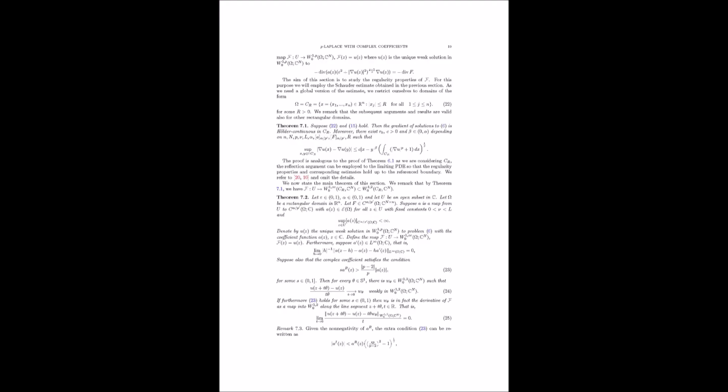Okay, and lemma 4.3 bounds the magnitude of the difference of the operators. It says there's another positive constant c sub 2, maybe depending on p, such that the magnitude of the quantity epsilon squared plus the magnitude of f squared, all raised to the power of p minus 2 over 2 times f, minus the quantity epsilon squared plus the magnitude of g squared, all raised to the power of p minus 2 over 2 times g, is less than or equal to c sub 2 times the quantity epsilon squared plus the magnitude of f squared plus the magnitude of g squared, all raised to the power of p minus 2 over 2 times the magnitude of f minus g. Where the norms are the complex norms in C to the n by n.